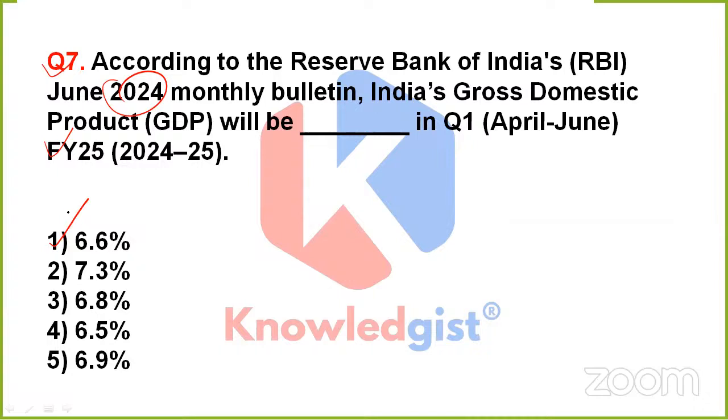Yes, Sandeep. One example of payment aggregator, MobiKwik. Yeah, MobiKwik, Razorpay. Yeah, of course. So this question is simply asking, if we go through RBI's June 2024 monthly bulletin, then India's GDP will be dash in the quarter one of financial year 25. Okay, Sandeep is saying it is 6.8%. This time it is option 2, dear.